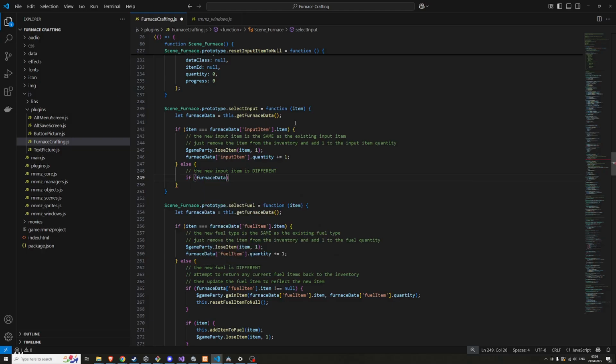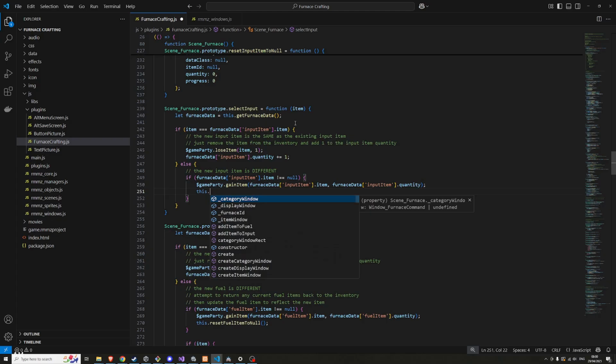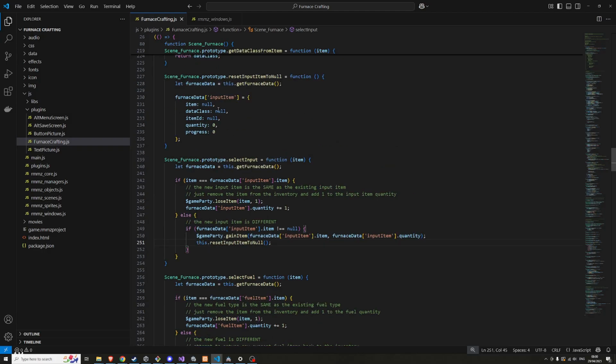So let's see, if furnace data input item dot item does not equal null, then that means there is something currently there and we need to add the item back. And we're adding back the quantity of the input items that is sitting there. And then this reset input item to null, which we've already set up, which just makes everything nothing again.